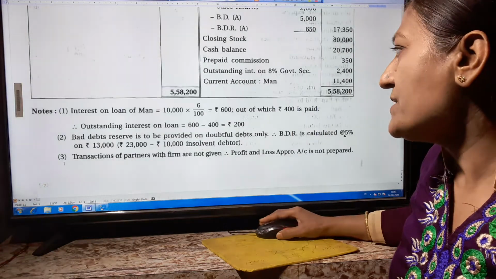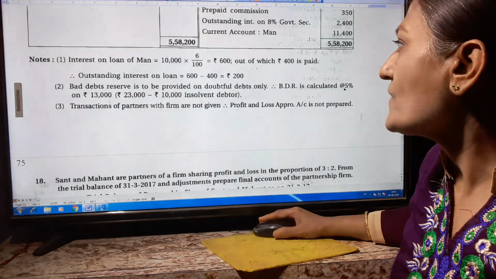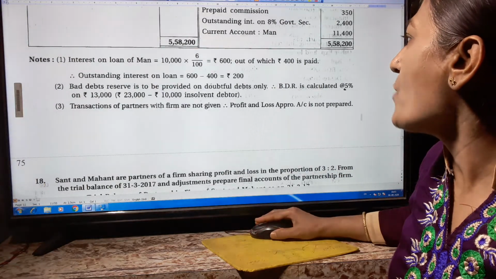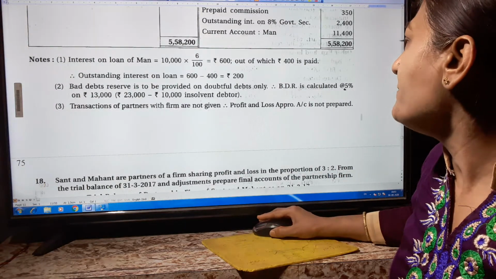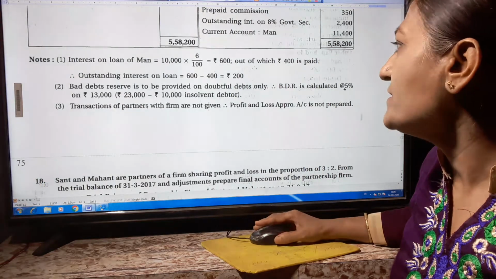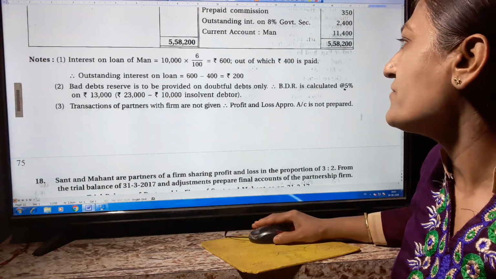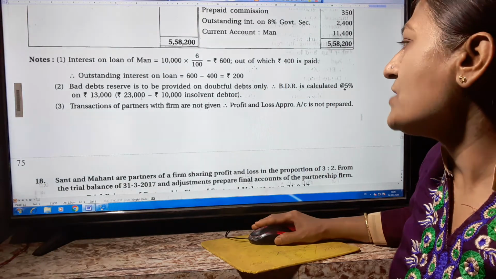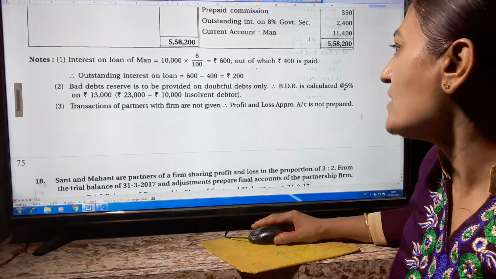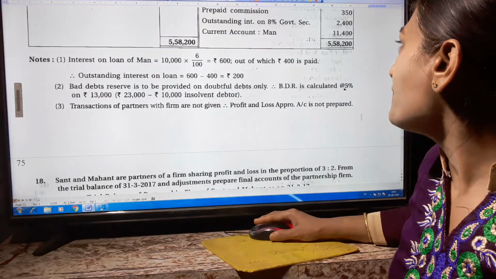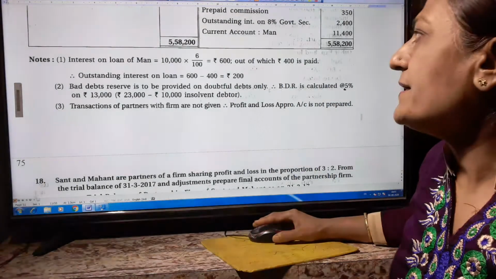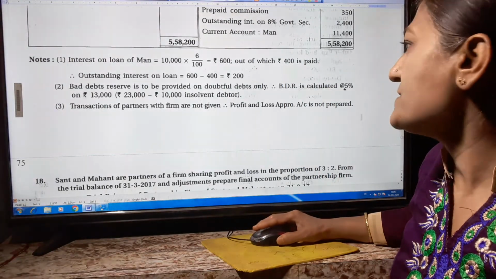Bad debt reserve is to be provided on doubtful debts only. BDR is calculated at 5% on 13,000. Why? 23,000 minus 10,000 insolvent debtor. So 23,000 minus 10,000, so 13,000 is there. On 13,000, 5% bad debt reserve, then it comes to 650 rupees.